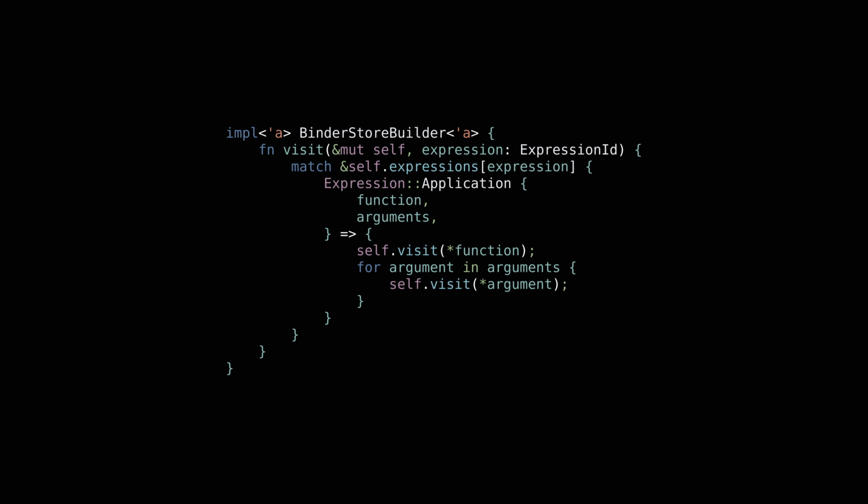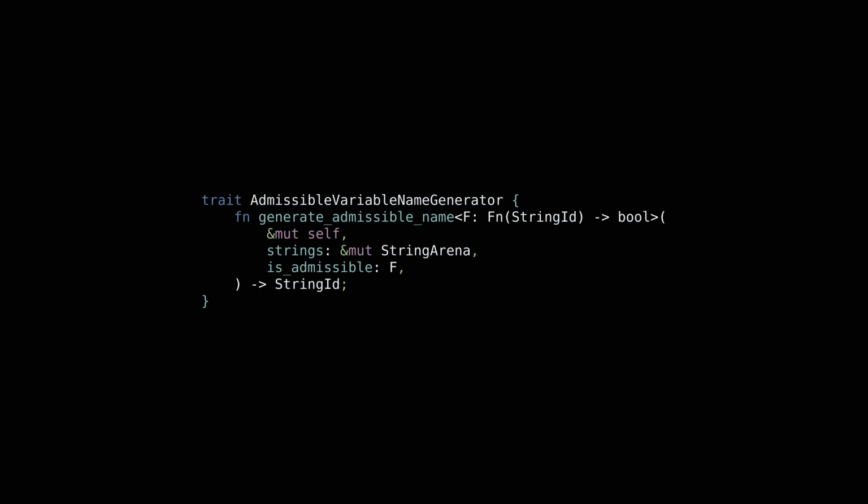Now let's go over the implementation for the sequence of guesses for admissible variable names. To generate a fresh variable name, we need a mutable reference to the arena of strings since we're generating new strings and need to have them interned. We also need a predicate to check if a generated name is admissible. As we'll see later, this predicate will perform lookups in sets of restricted or undesirable identifiers.